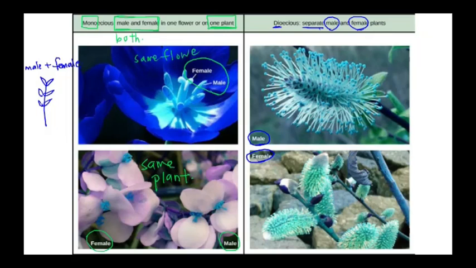Whereas for dioecious, I will have one plant which has the male reproductive structure, and another plant which has the female reproductive structure. They are separated in different plants, and that's the meaning of dioecious.